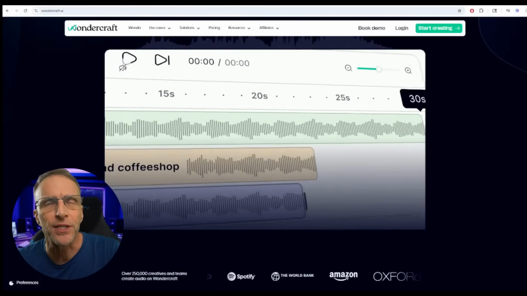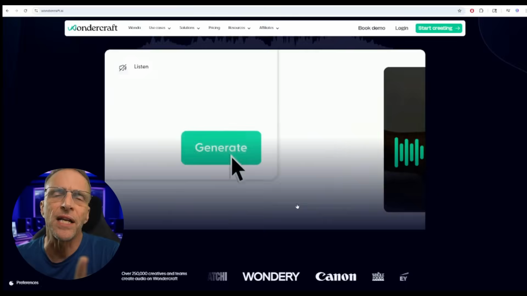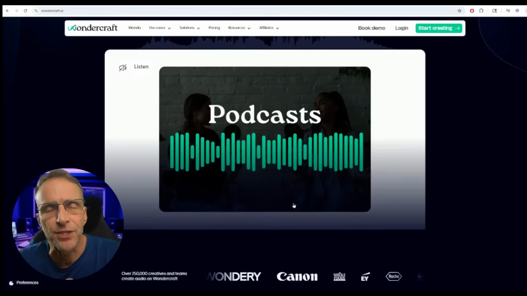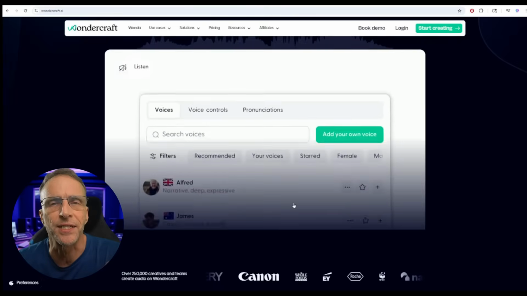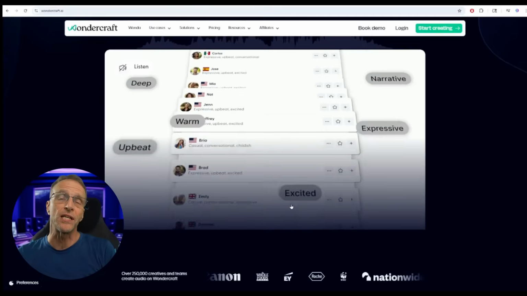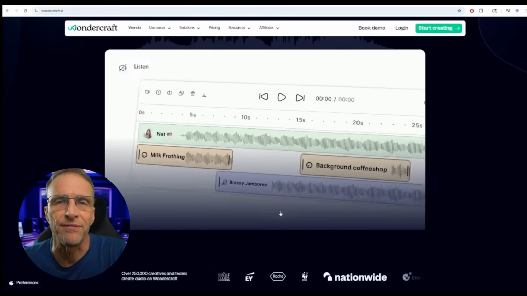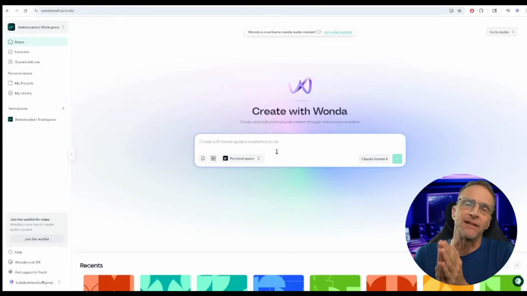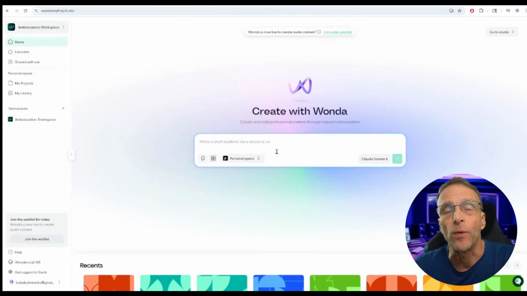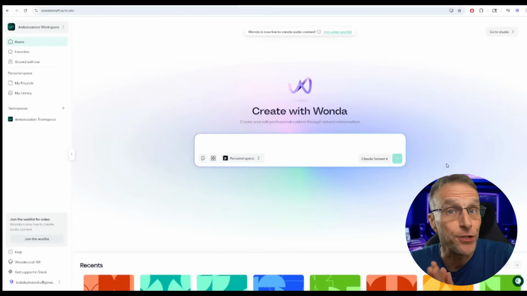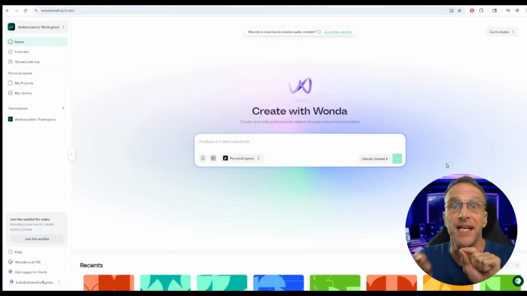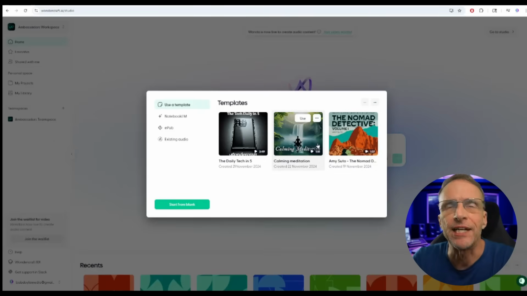This is the perfect tool for that because Wondercraft takes care of all of that because it allows you to not only generate extremely realistic conversations with text-to-speech, including voices that you clone yourself, but also adding music and sound effects. And now with Wondercraft's release of Wonda, all of that is taken care of with just a prompt. So let me show you how it used to be done, and then I'm going to show you how it can be done now.